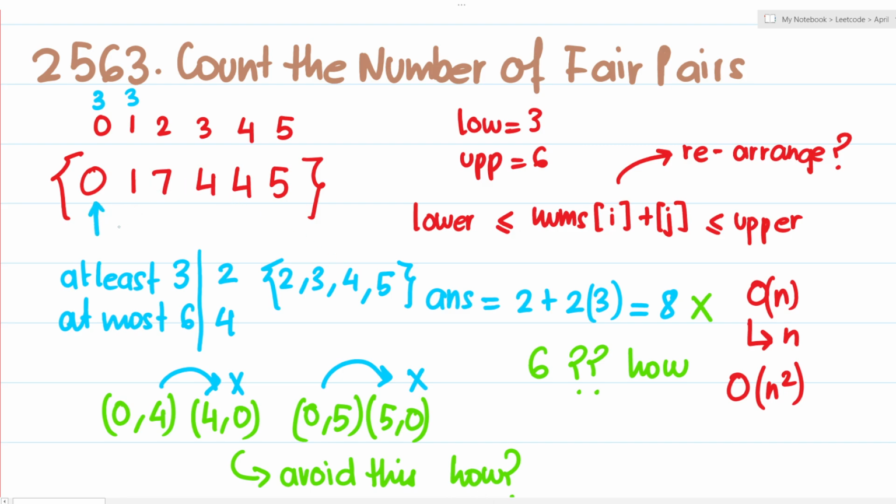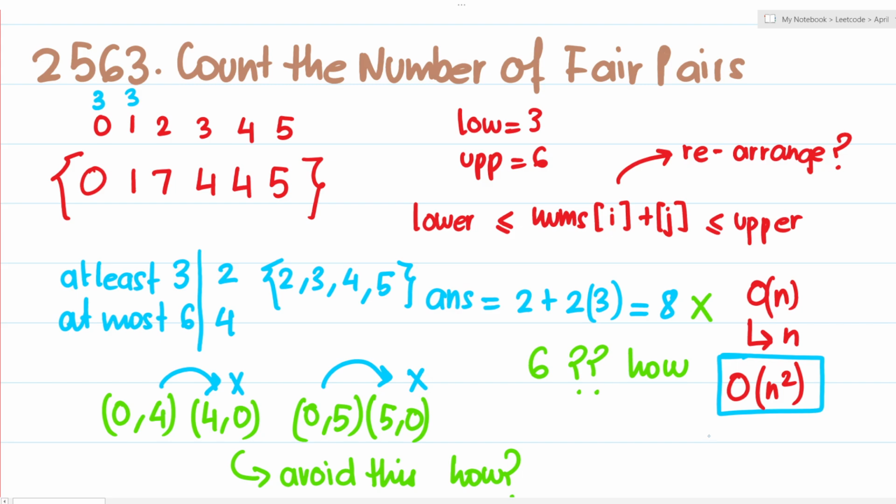For each number, for 0, I had to traverse this whole array. Then for 1, I had to traverse this whole part of the array. For this 7, I had to traverse this whole part of the array, isn't it? So what I'm doing is I'm basically traversing O of n times. That means that the overall time complexity of my code is going to be O of n squared, isn't it? Because for this particular item, I'm iterating almost over the whole array, and for this item, I'm iterating almost over the whole array. So this is clearly something on the order of O of n squared.